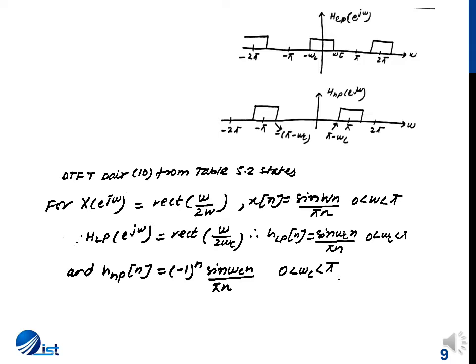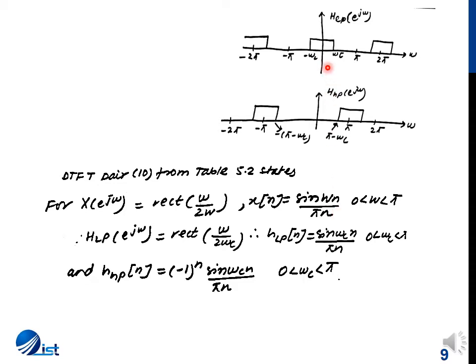Now, discrete time Fourier transform pair 10 from table 5.2 states that if X(e^(j omega)) is a rectangular function with width 2W, the time domain function is sin(Wn) by pi n, which is a very famous Fourier transform pair, that a rectangular function has a sinc as the transform and vice versa.